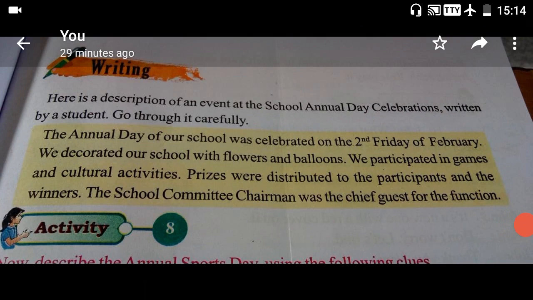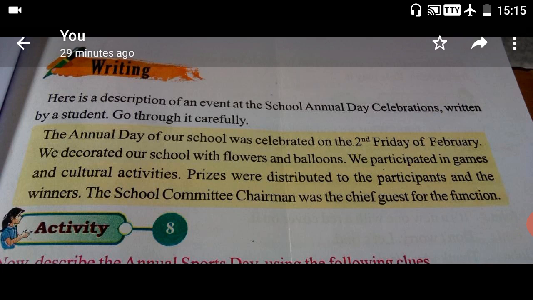about annual day. Normally what happens on annual day, we decorate our school with flowers and balloons, right? And we conduct different kinds of games and cultural activities. So the winners and participants of the programs will be given prizes, and for any function there will definitely be a chief guest.